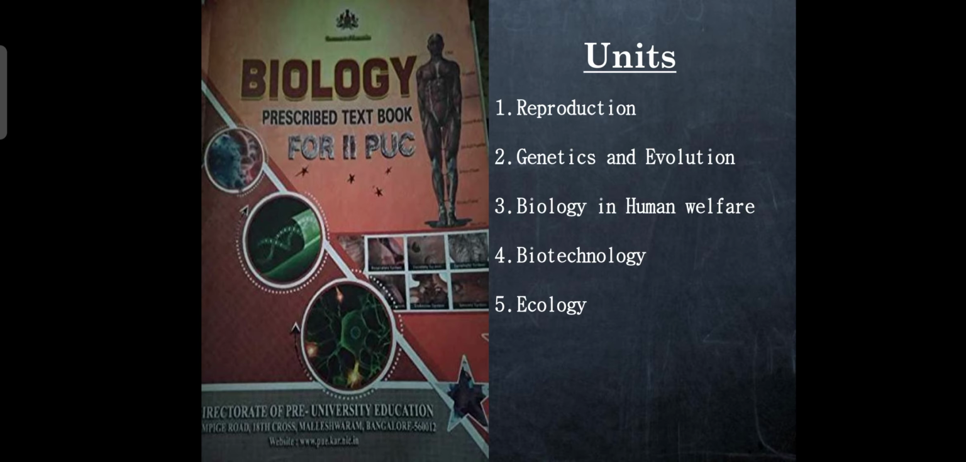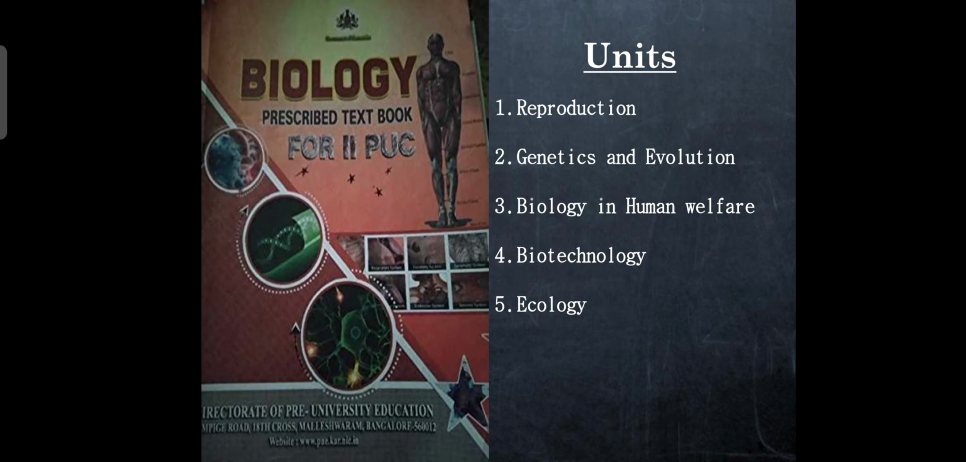If you look at the first unit, reproduction, it covers around 4 chapters. The second unit covers around 3 chapters. The third unit again covers 3 chapters. The fourth unit, which is called biotechnology, covers just 2 simple and very interesting chapters. And the last unit, ecology, covers around 4 chapters. So among the 5 units, they cover around 16 different chapters.